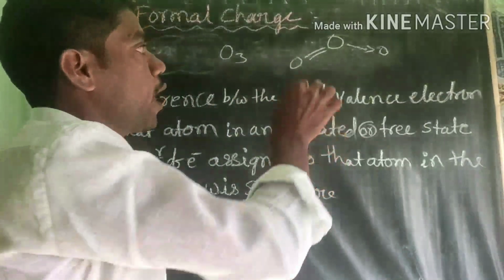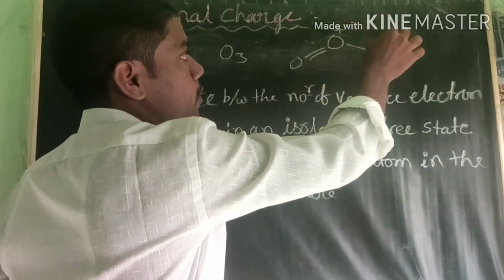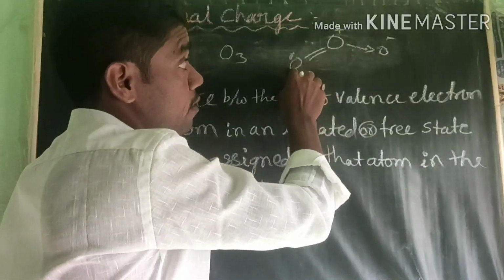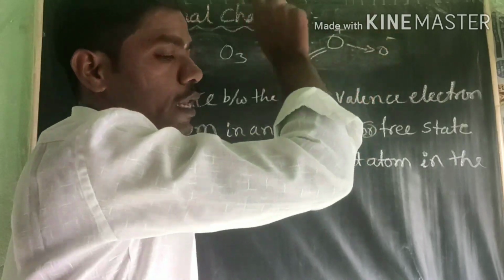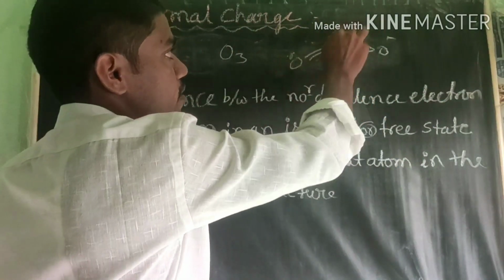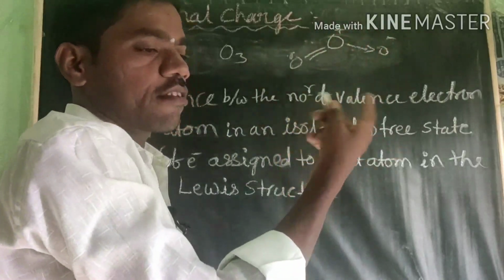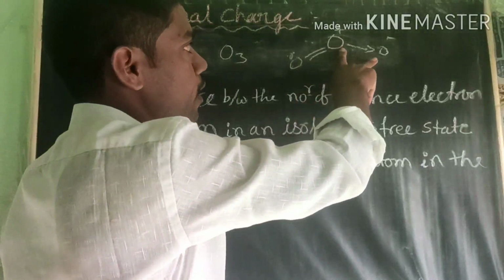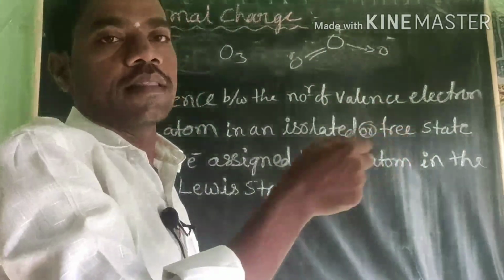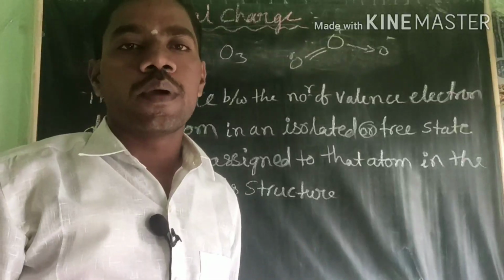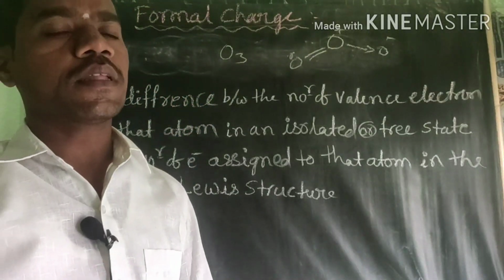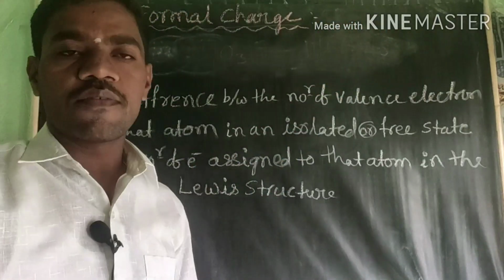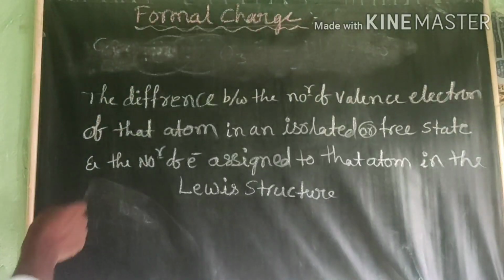We know that. But how is this bond formed? What is the charge present on each atom in the molecule? The charge carried by each atom in the molecule, that is explained. Based on this charge, they explain the structure of the molecule. Therefore, this formal charge helps to identify the structure of the molecule. Therefore, we follow the formal charge concept. Now we are able to define the formal charge. This is the definition of formal charge.